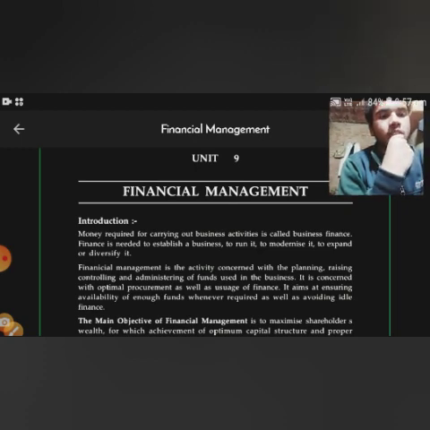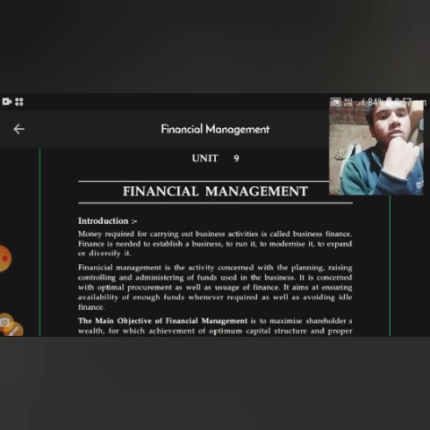Financial management के पास एक्टिविटी इतनी एबिलिटी होती है जो कंट्रोल कर सकती है किसी भी एक्टिविटीज को. It is concerned with optimum requirement as well as usage of finance.